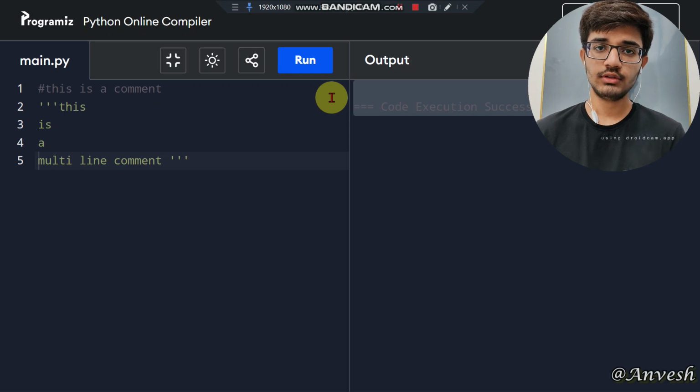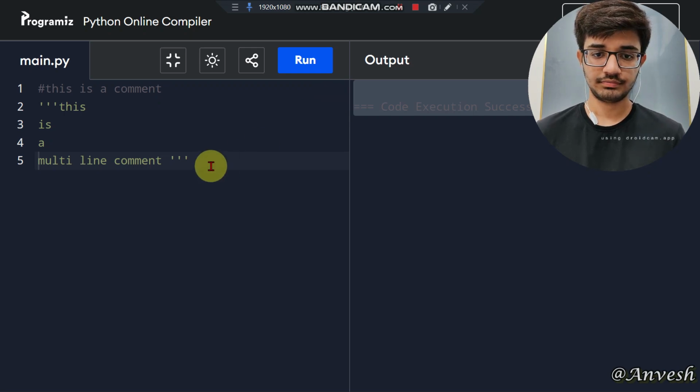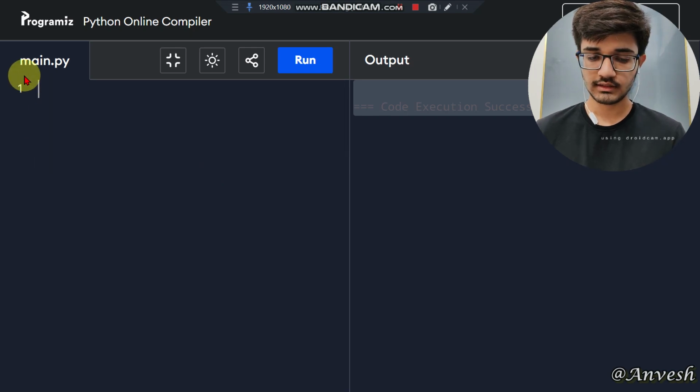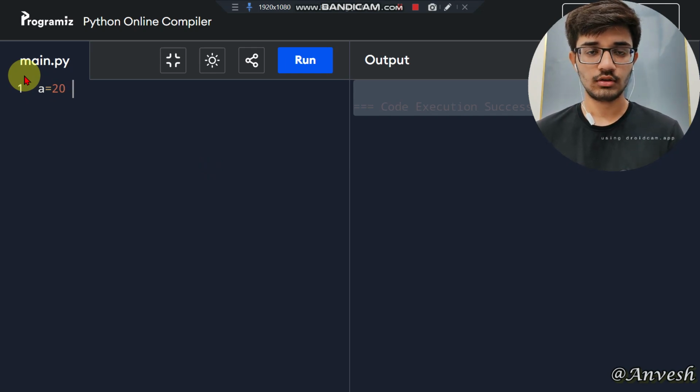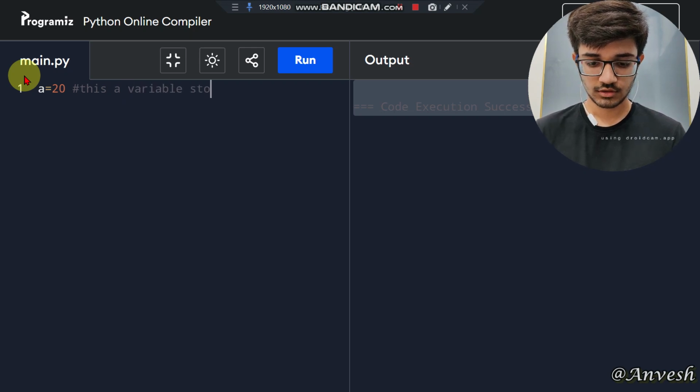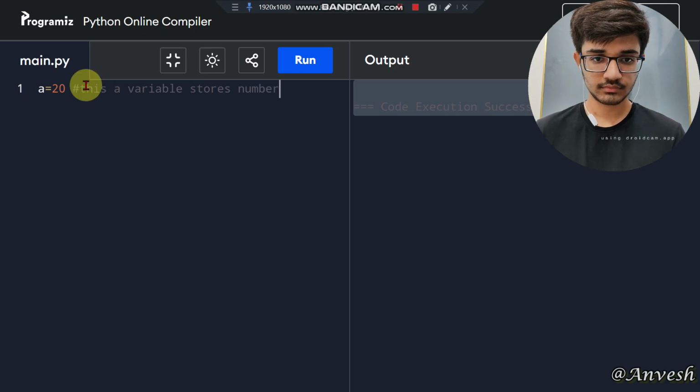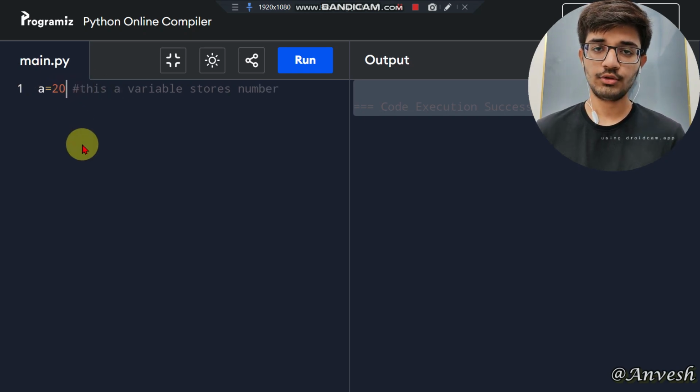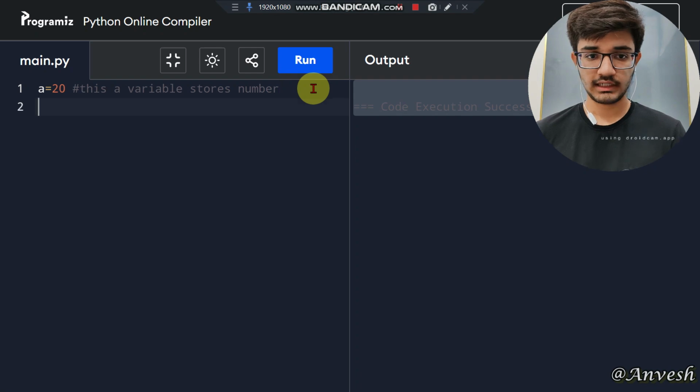So now let's see how to give a comment just beside the code which we have written. I am taking a variable and storing a value, and I am writing just beside the code: a variable stores number. So this is how you can give the comment beside the code. Multi-line comment. a stores value 20.